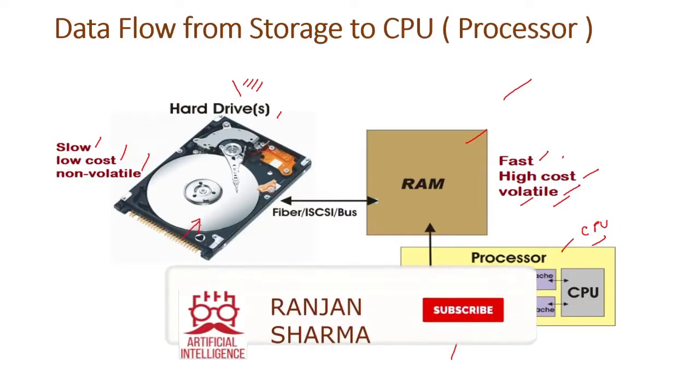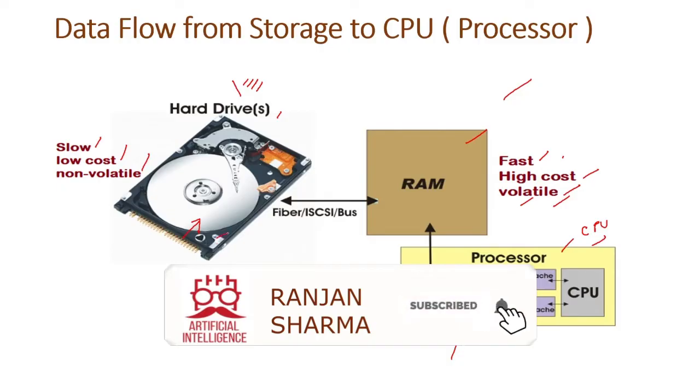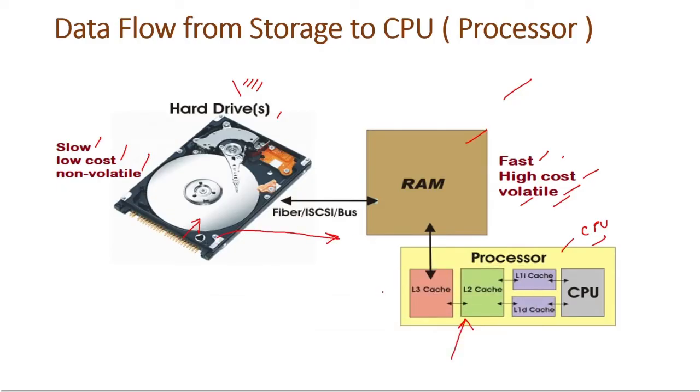What happens here is that data flows from the hard disk to RAM, then the CPU performs the operation on the data in the RAM. It could be any operation, read or write. The processor cannot perform any operation on the data which is in the hard disk. The data should be in the RAM, because the disk is very slow, there are many contents, and the processor would take much time to read and search all the content using indexing. The processor always executes operations on the data which is in the RAM.